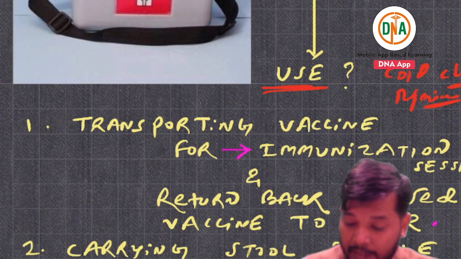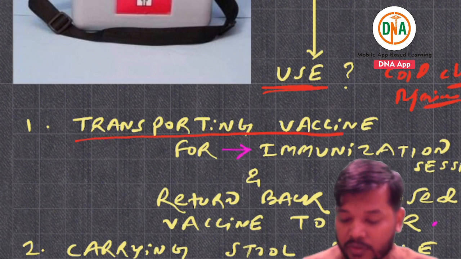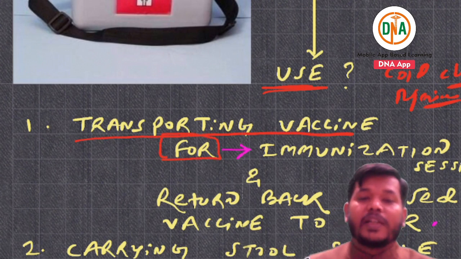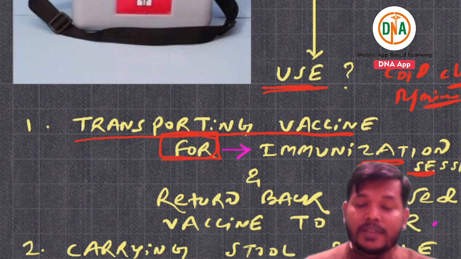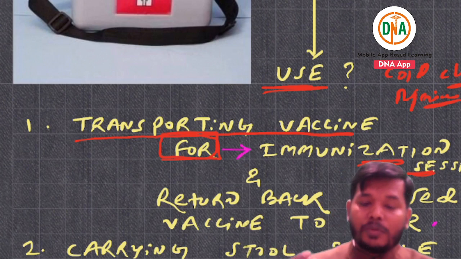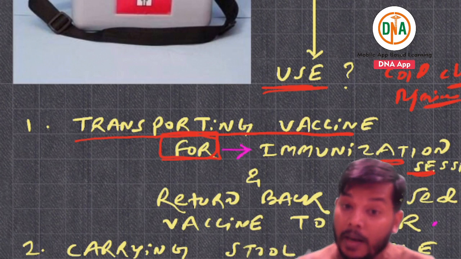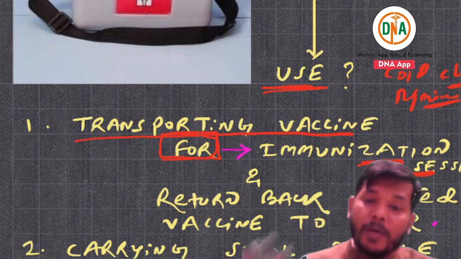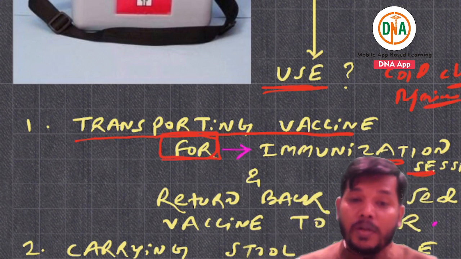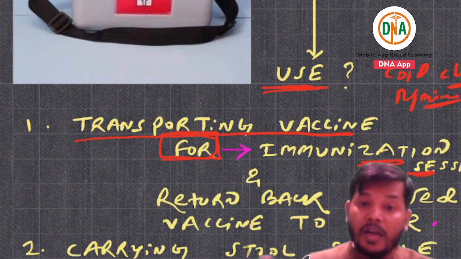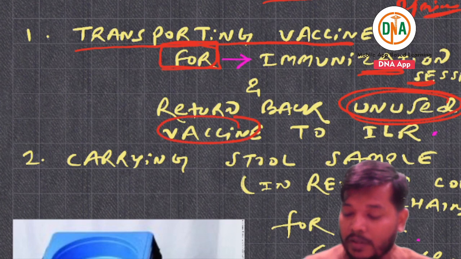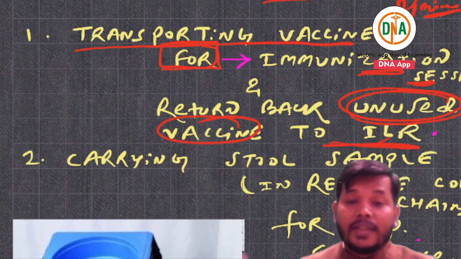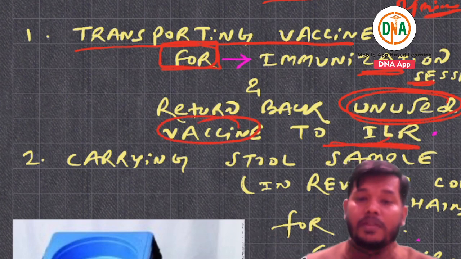How are they transporting the vaccine? They are transporting the vaccine for immunization sessions. And where do the immunization sessions occur? In the periphery. That means they are going to maintain the cold chain. Remember that. Also, after the session is over, they return the unused vaccine to the ice-lined refrigerator. They are also used for this.